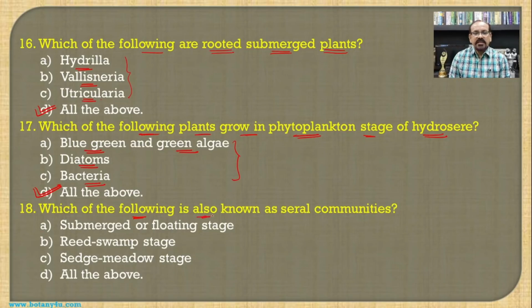Which of the following is also known as seral communities? If we see the total number of the different living organisms which are involved in the process of the hydrosere, they are categorized into the pioneer, seral communities, and the climax formation. So, the submerged or the floating stage, reed swamp stage, and the sedge meadow stage, all these three different stages of the hydrosere come under the seral communities. So, all of the above becomes the answer for this question.